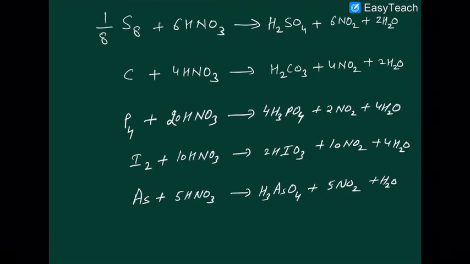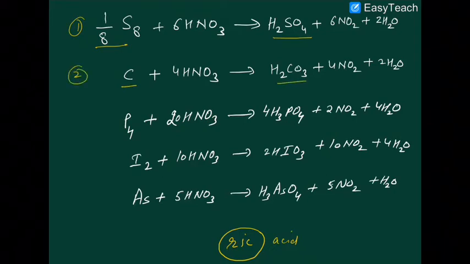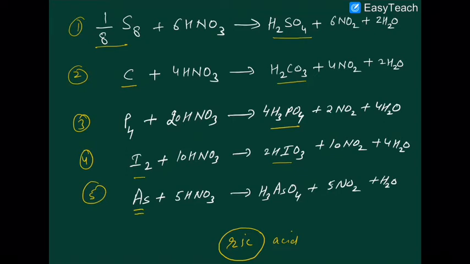Look at the first case. In the first case, sulfur oxidized to sulfuric acid. So all the non-metals will transform into oxy acids. Like carbon becomes what? It becomes carbonic acid. Phosphorus becomes phosphoric acid. Iodine becomes iodic acid. And arsenic becomes arsenic acid. So this you have to memorize, that all will transform into oxy acids.